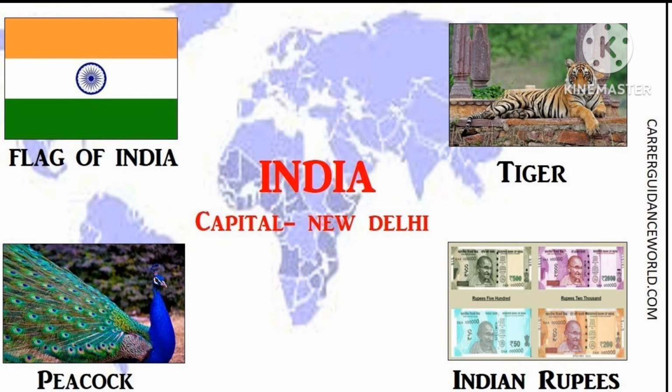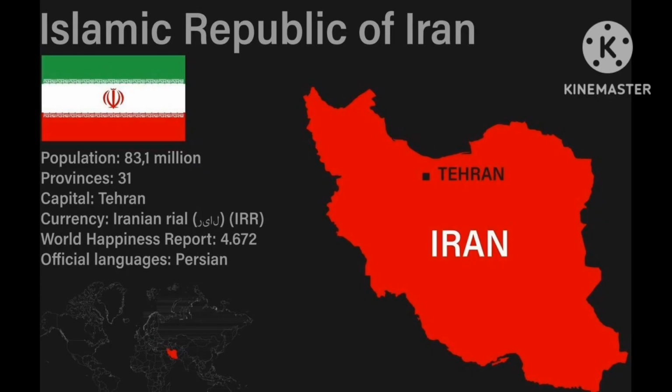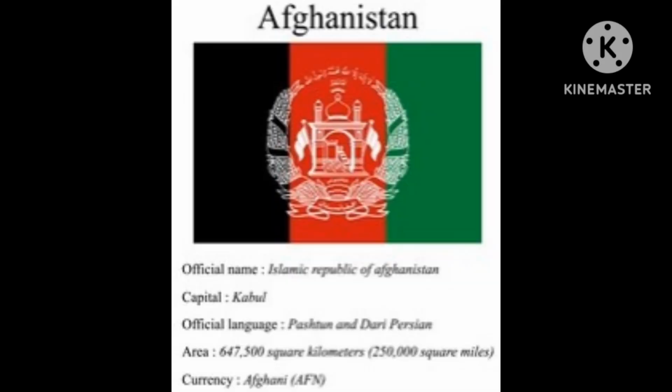The next country is India. The capital of India is New Delhi. Its currency is Indian rupees, and the flag is also shown on the screen. The next country is Iran. The capital of Iran is Tehran. Currency is Iranian rial, and the official language is Persian. And the flag is also shown on the screen, and the map also.